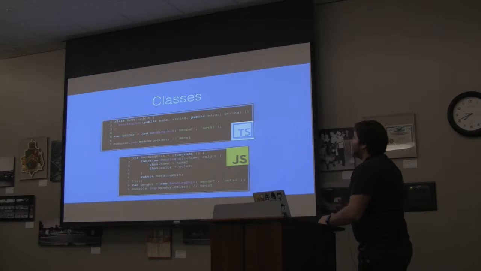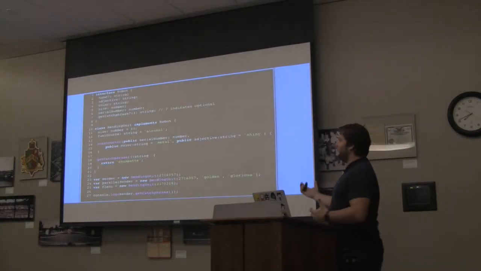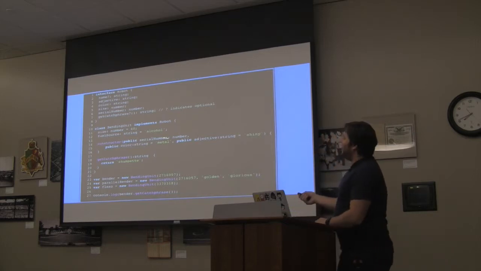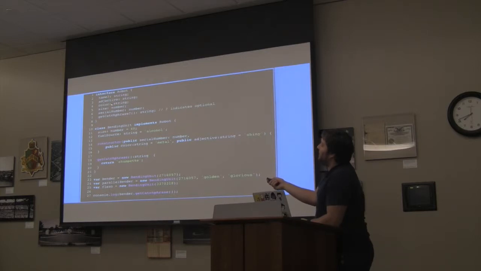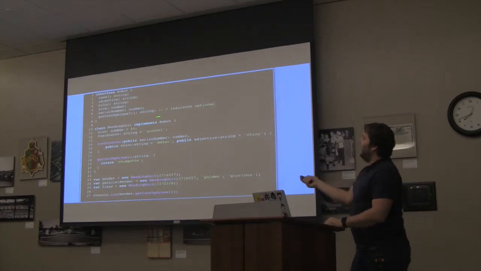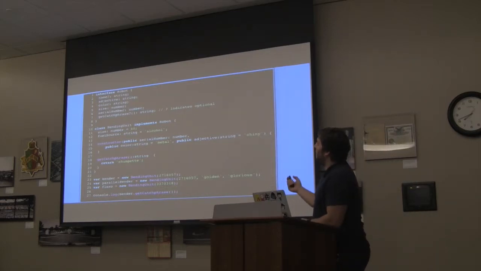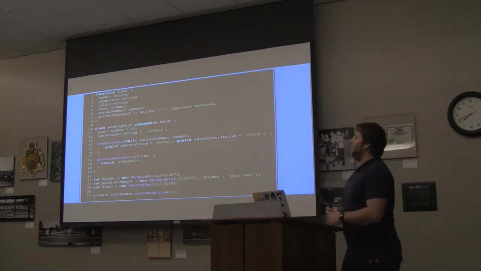And so we can use these classes and we can bring back the interfaces that we had, and the classes can implement these interfaces. So I have a vending unit that implements a robot interface up here, and it has these properties: an optional name, an adjective, color, size, serial number, and then it has a get catchphrase method. The question mark again means that it's optional, so we don't have to implement it, but we can.